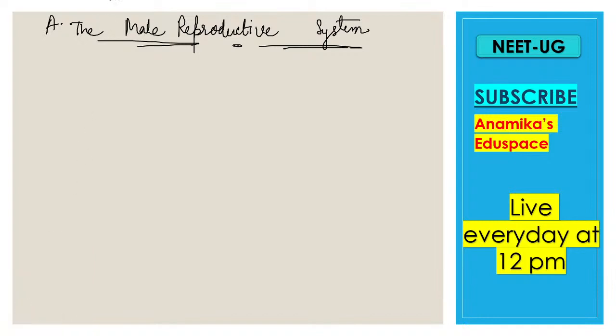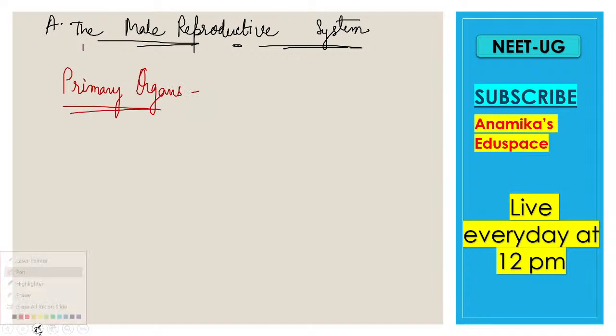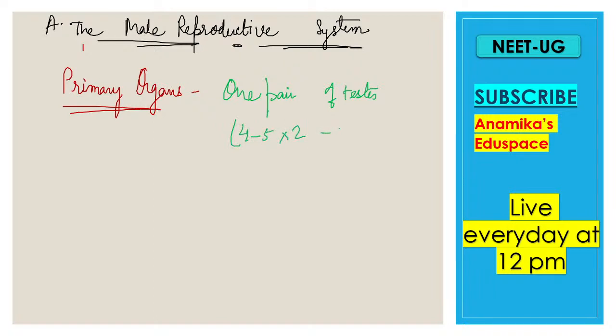So in the male reproductive system, the primary organ formation is there. The primary organs form. I already told you the primary organs are the testes. So one pair of testes is there, measuring about 4 to 5 centimeters by 3 centimeters. Now this is situated in the scrotum.